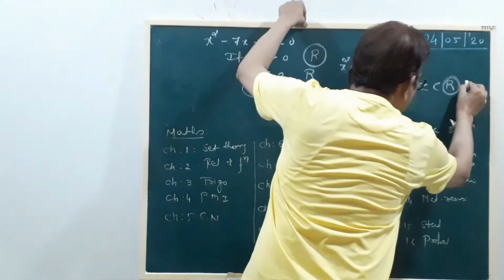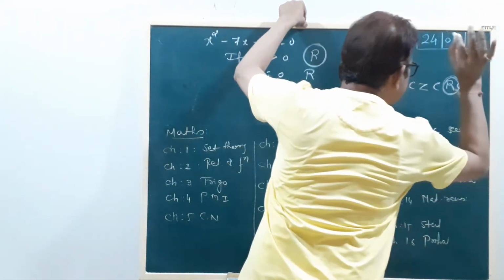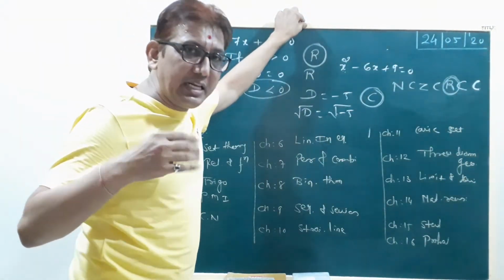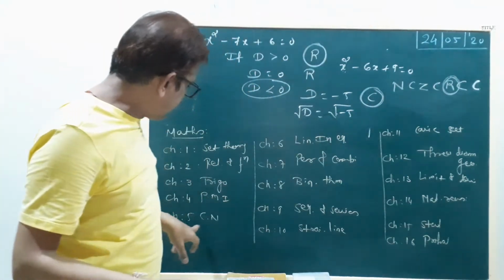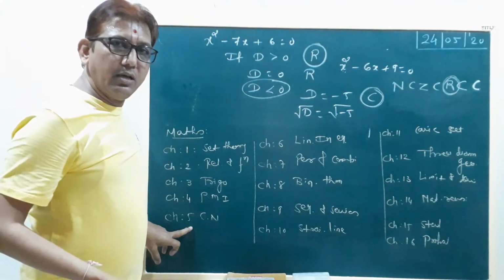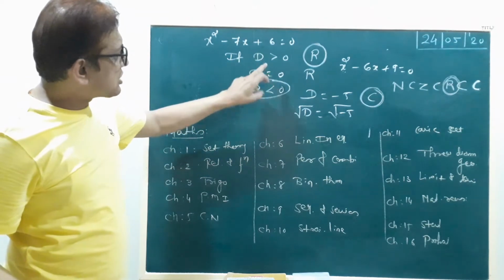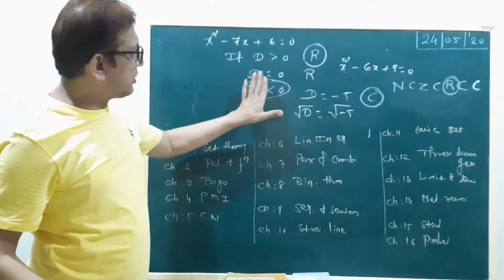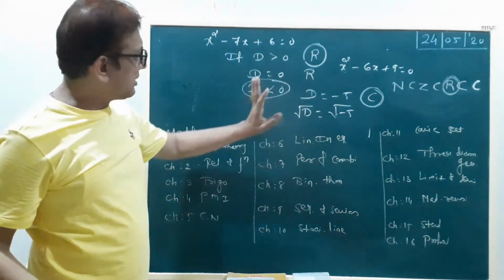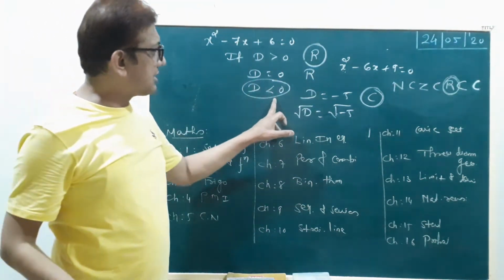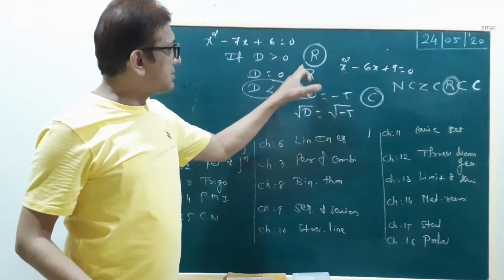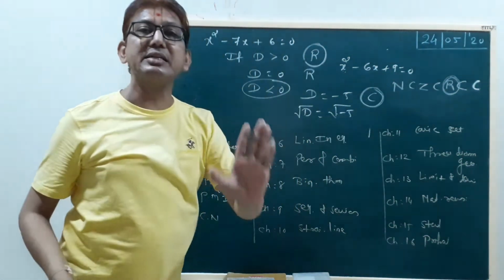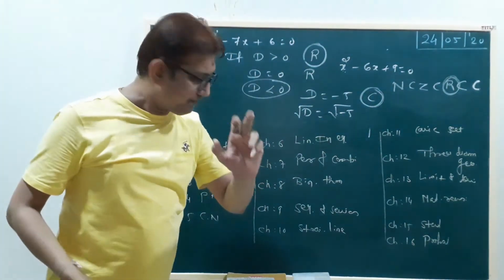Now R is a subset of C, C for complex numbers. What is the meaning of a complex number? We discuss this in this chapter. We only give primary information here. If the discriminant is greater than 0, then the answer is possible in R. Equal to 0, again the answer is in R. But if D is less than 0, an answer is not possible in R, but it belongs to C, the complex numbers. Is that clear?